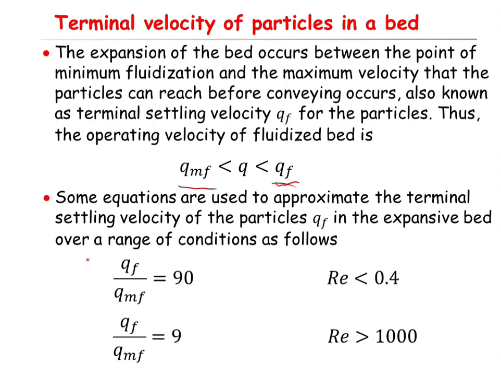There are empirical equations to estimate QF, the terminal settling velocity, under different conditions. These two are the more accepted ones in the literature and textbooks. When the Reynolds number is less than 0.4, there is this empirical relationship between the terminal settling velocity QF and the minimum fluidization velocity: QF divided by QMF will be equal to 90. And when the Reynolds number is more than 1000, the empirical equation is QF divided by QMF is equal to 9.